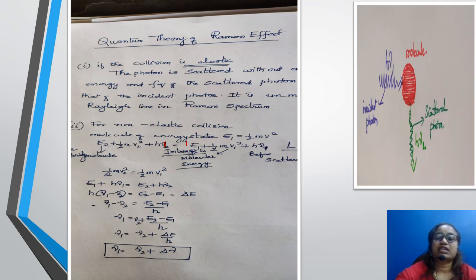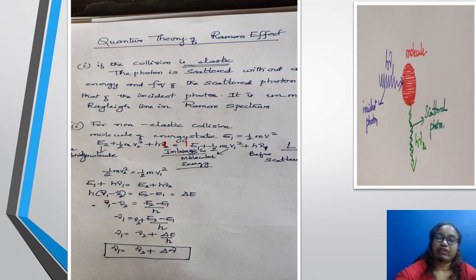E1 is the intrinsic energy of the molecule before the collision, that's before the scattering, and E2 is the energy of the scattered molecule. And we have h mu1 and h mu2. h mu1 is the incident photon energy, h mu2 is the scattered photon energy.